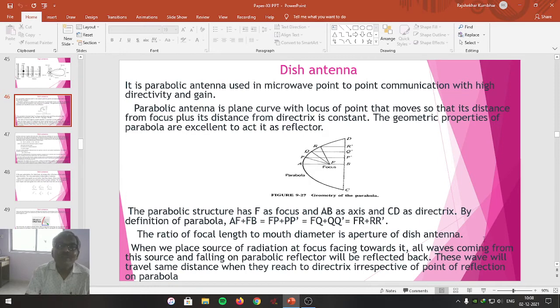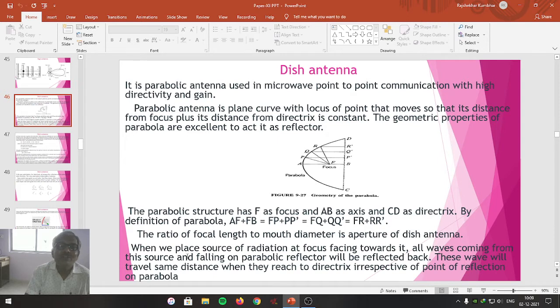Student friends, if you place a strong source of radiation at the focal point, it will radiate waves. Those will be incident on various points on the parabola, and after that they will be reflected back toward the directrix, forming a strong concentrated beam of radiation along the directrix.